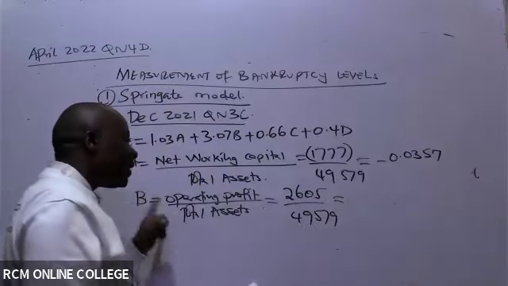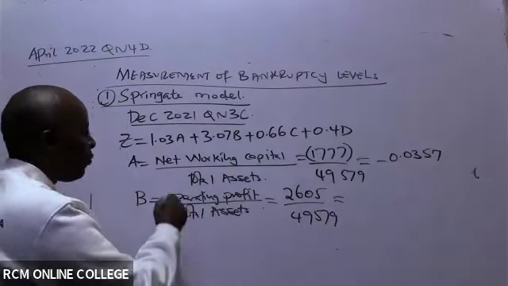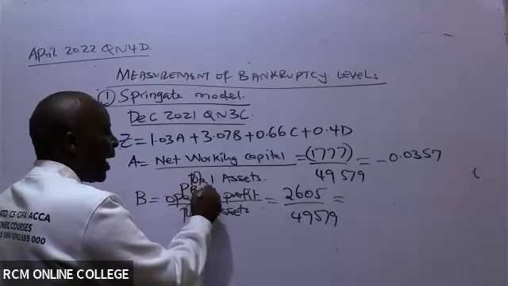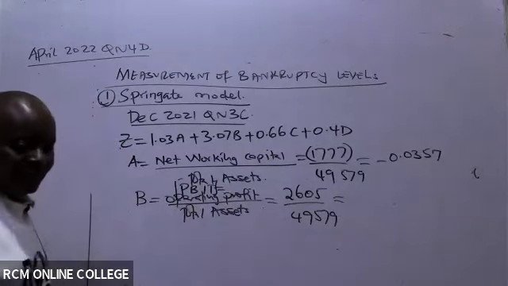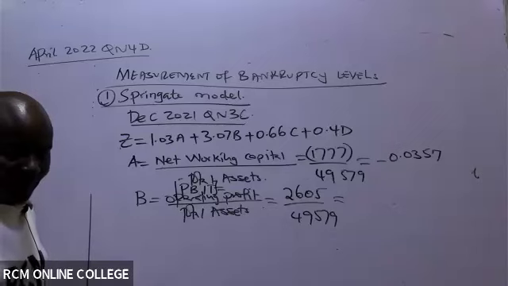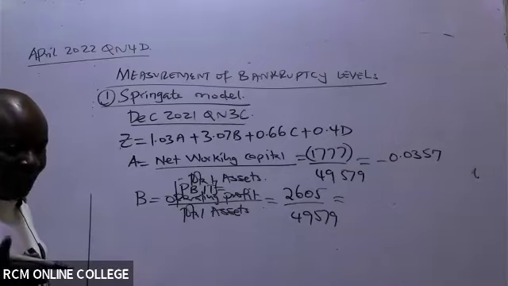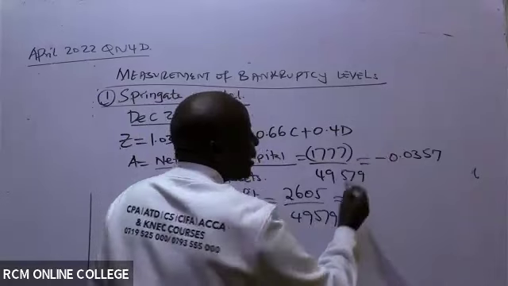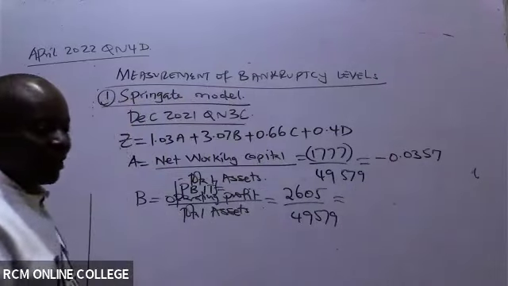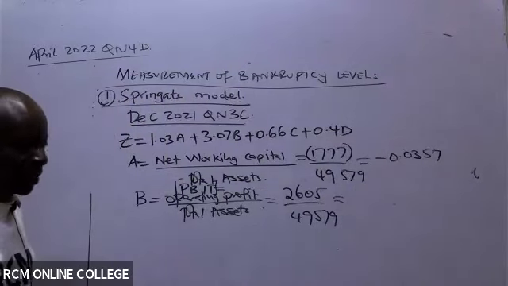Please never forget, anytime you see operating profit, it is the same as PBIT. Don't ignore the negative sign. It has to be there. It's part of the game. We can't ignore it.